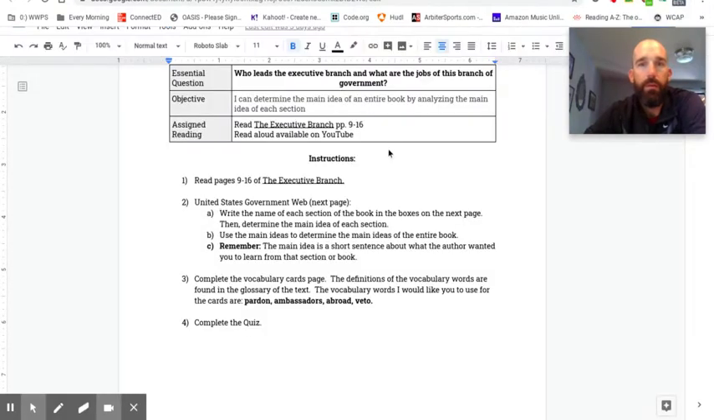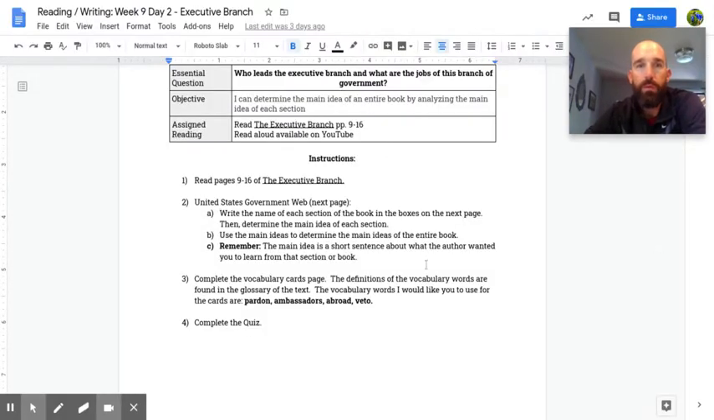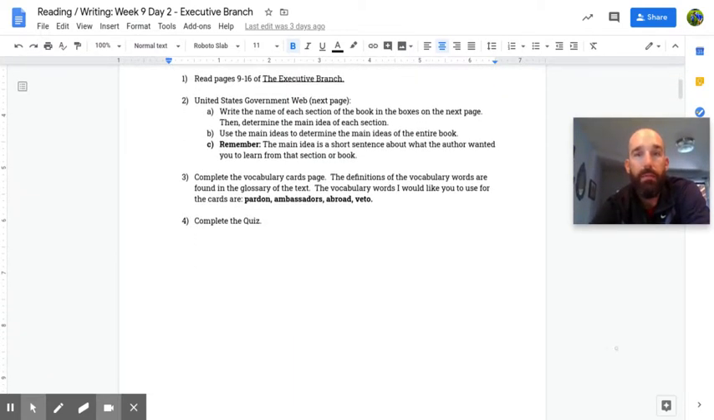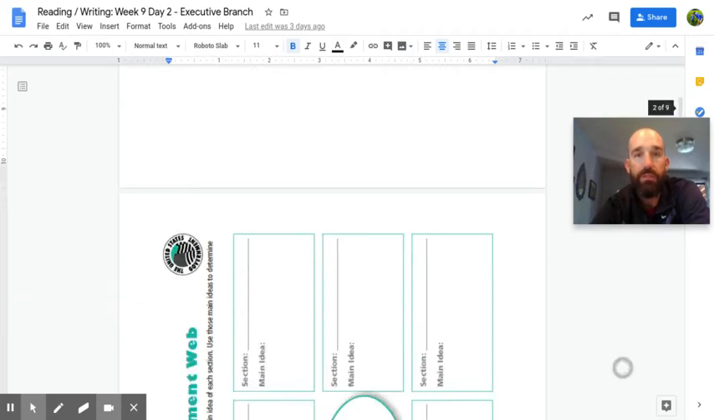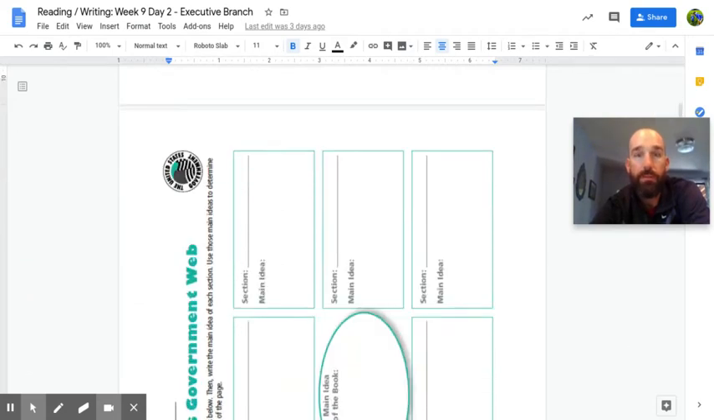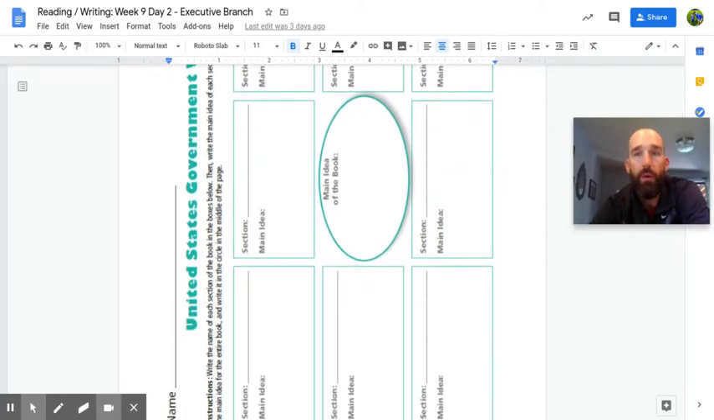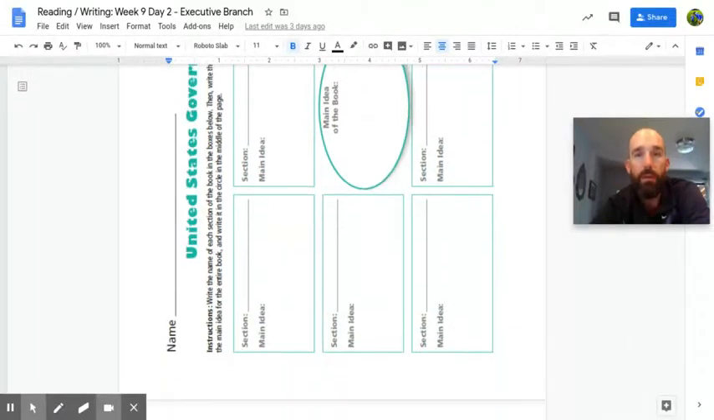up here, there we go, you are going to be completing a web, and that web deals with the main idea of each section of the text. So you'll name the different sections or chapters that are in the table of contents of the text and write the main idea of those, a short sentence about what that section is about, and then the overall main idea of the book goes in the middle.